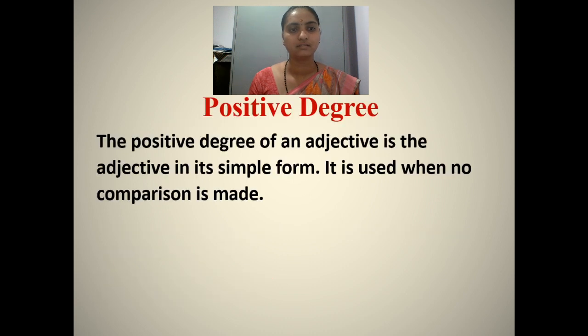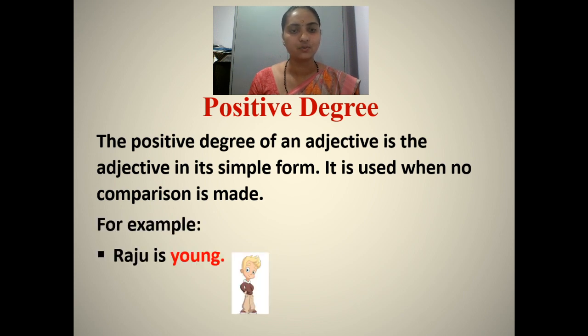Positive degree. The positive degree of an adjective is the adjective in its simple form. It is used when no comparison is made. For example, Raju is young. Young is a simple form of an adjective. In this sentence, Raju is not compared with anyone.